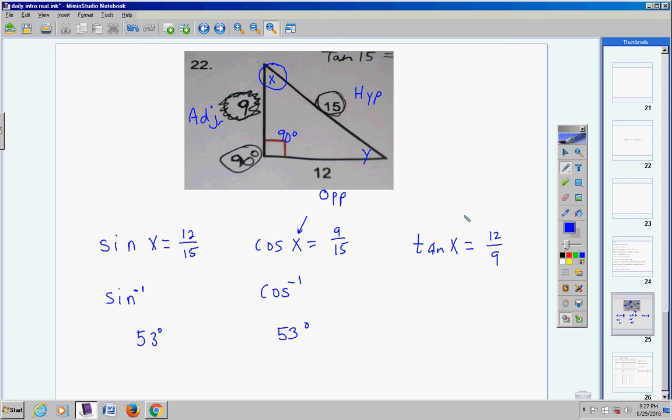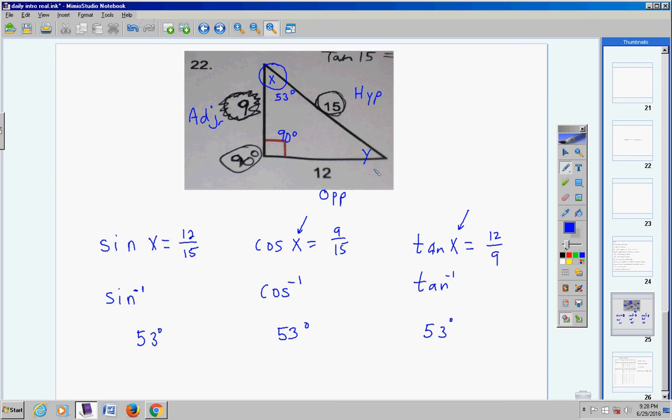And then lastly, we're looking for an angle, so you want to type in inverse tangent, second tangent, and then 12 divided by 9. And you'll get, look at that, 53.1 degrees. So I'm trying to show you it doesn't matter which function you used. Now, listen carefully. Here's why you can use all three functions. Because you knew all three sides. So if you know all three sides, it really doesn't matter which trig ratio you use or which trig function you use to find this missing angle. So the answer is 53 degrees. So I'm going to put that right here.